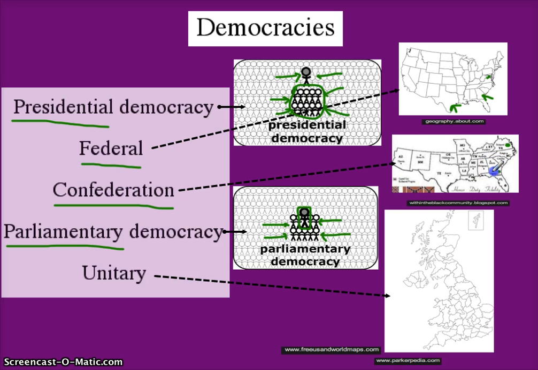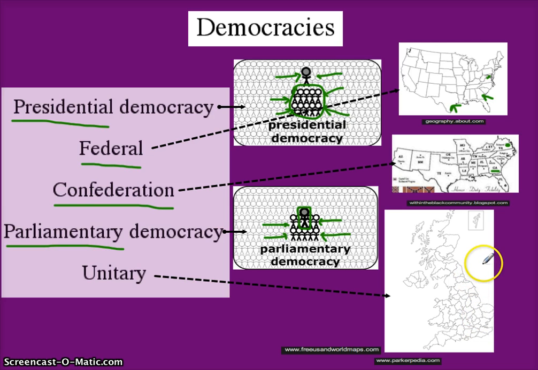So here in Georgia, the laws that Georgia's Senate wanted passed is what they passed, regardless of what was in the national government. The national government was there just kind of for defense and for trade. So you can probably figure out what a unitary government is. A unitary government is like it is in Britain.